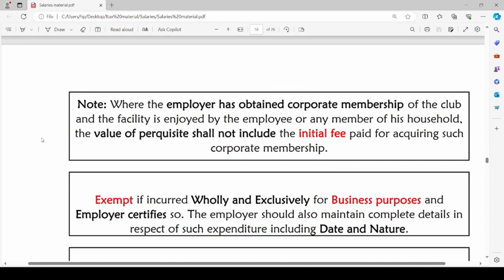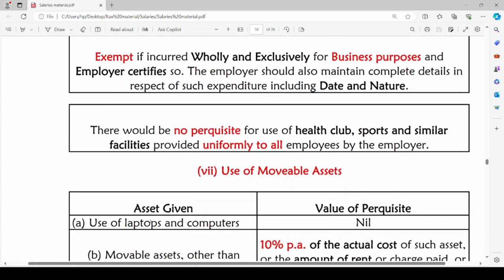Where the employer has obtained corporate membership of the club and the facility is enjoyed by the employee or any member of his household, the value of perquisite shall not include the initial fee paid for acquiring such corporate membership. And also, the perquisite will be exempt if it is incurred wholly and exclusively for the business purpose and the employer certifies so. The employer should also maintain complete details in respect of such expenditure, including the date and nature of such expenditure.